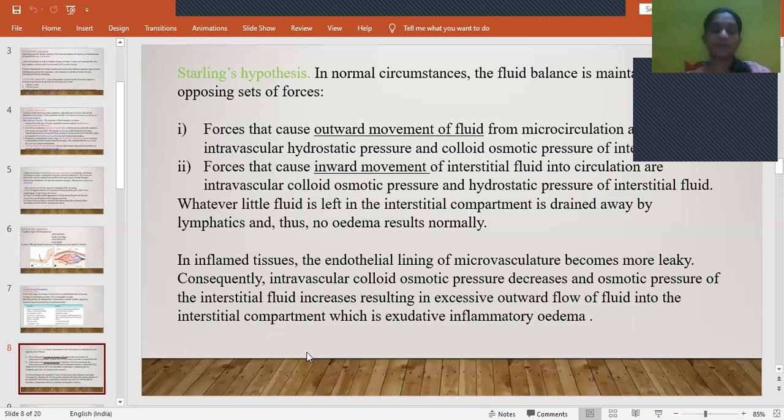Once again, I'll repeat. The intravascular colloidal osmotic pressure is decreased, and the extravascular, that is the interstitial fluid, osmotic pressure is increased. Because of this, there will be excessive outward flow of fluid into the interstitial compartment. From here, they will move into the interstitial compartment. So that we call exudative inflammatory edema.